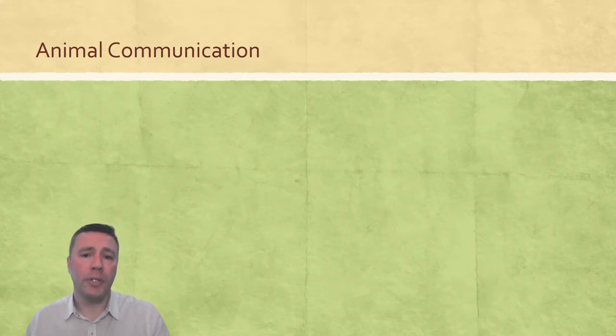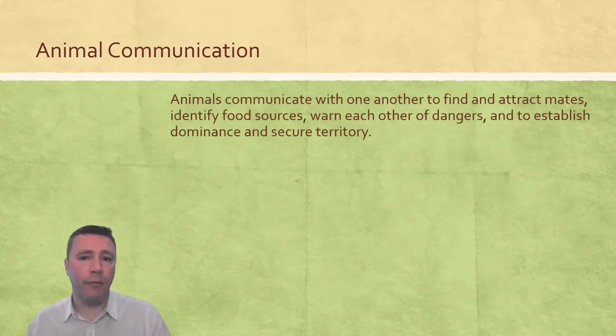We're first going to take a look at animal communication, not because animals are more important than other forms of life, but because animal communication is definitely the most complex. Animals communicate with one another for a variety of reasons: to find mates, to identify food sources, and even to establish and assert dominance over territory.